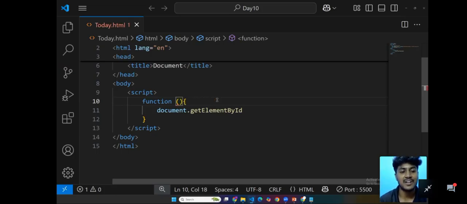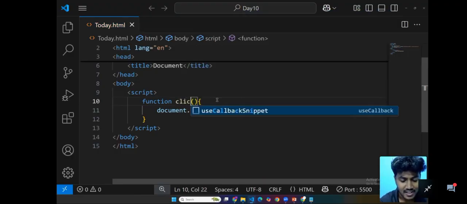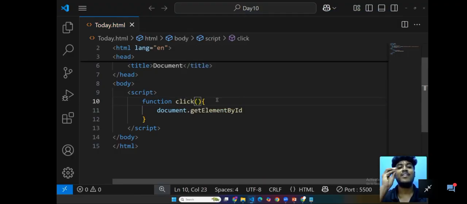For example, length. Don't use default keywords. And also click, because click is also an event. So provide a different name, a two-word name, and that should be camel case. So don't provide simply click, provide clickButton. Always clear? Provide clickButton.